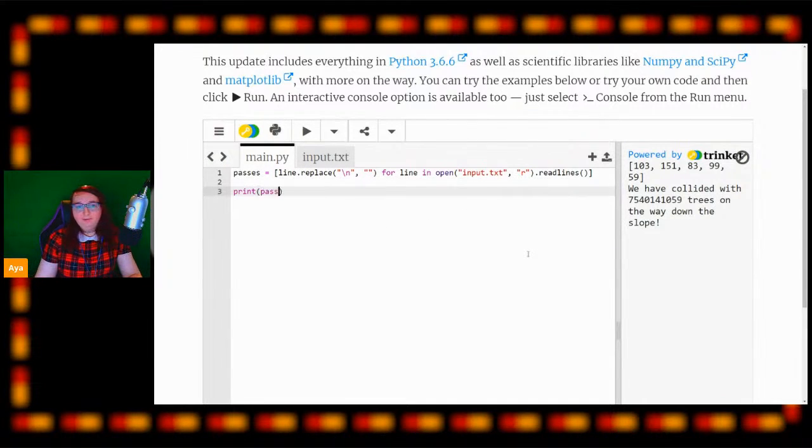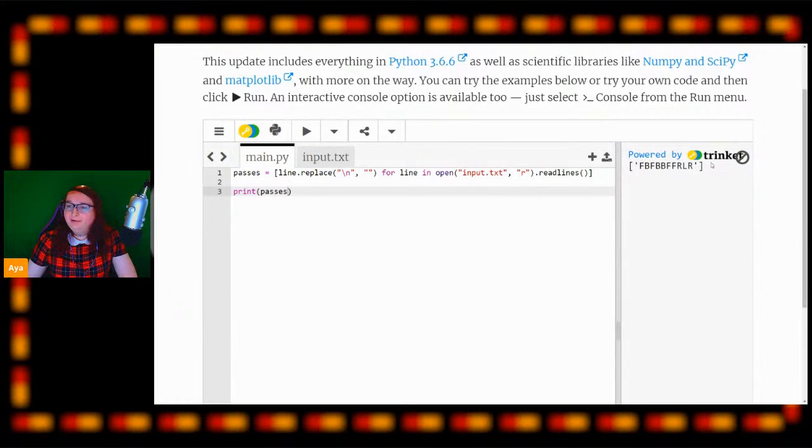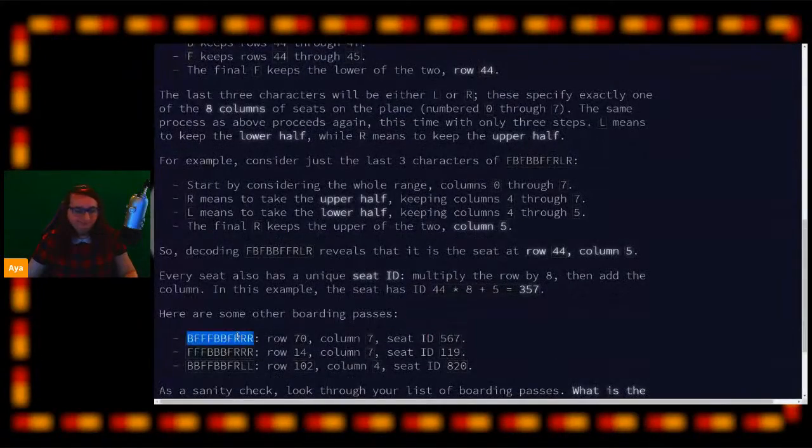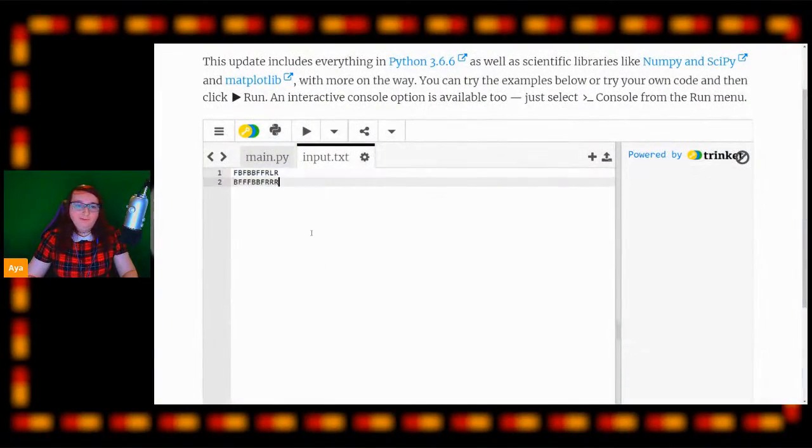So now if we print our passes out, we will see that we have now read our pass in here. And if we had more than one pass, so let's just grab another pass from here. If we now print this out, we will have 2 passes.